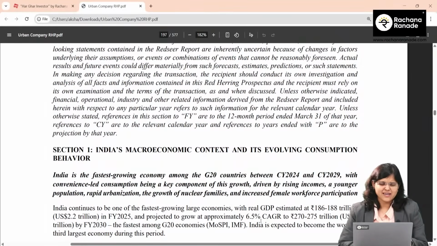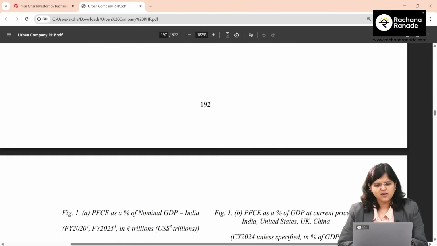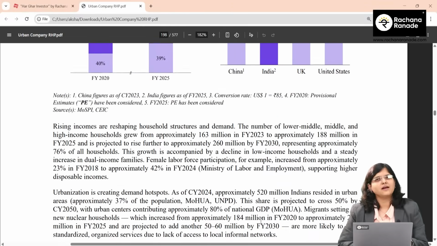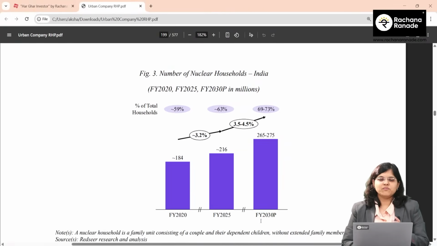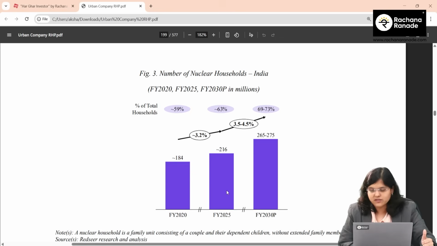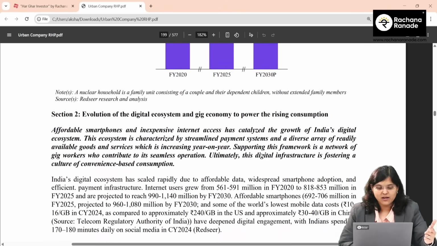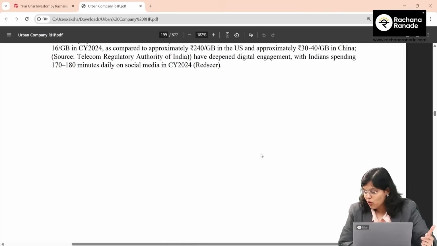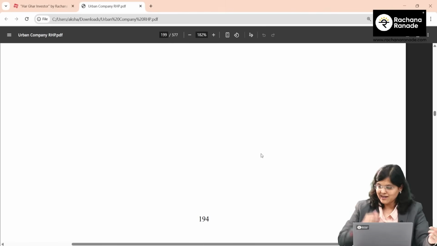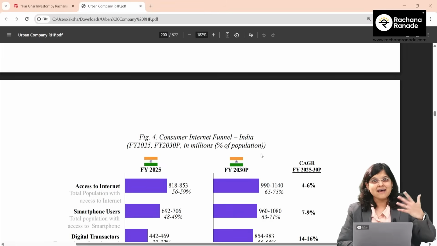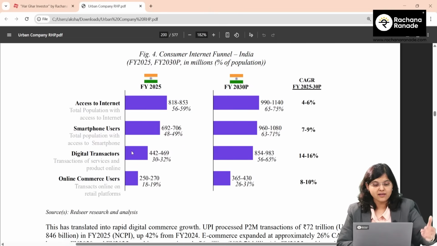Well, so many things can be talked about in this section, but overall I think it's very logical, right? That if you're talking about a company like Urban Company with rising nuclear households, is that going to be a positive sign for them? Yes. Disposable income of Indians is increasing. The overall urbanization is increasing. If I'm talking about female participation in the workforce, that is increasing. So many points. Tech savvy young individuals are increasing. And why am I saying that?